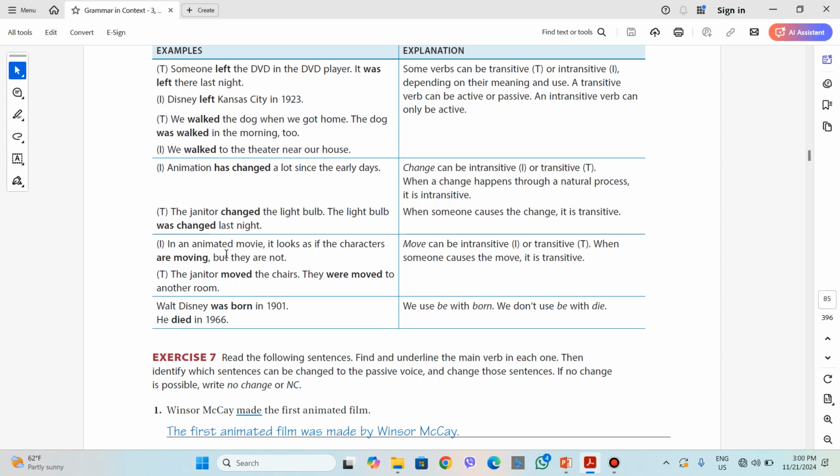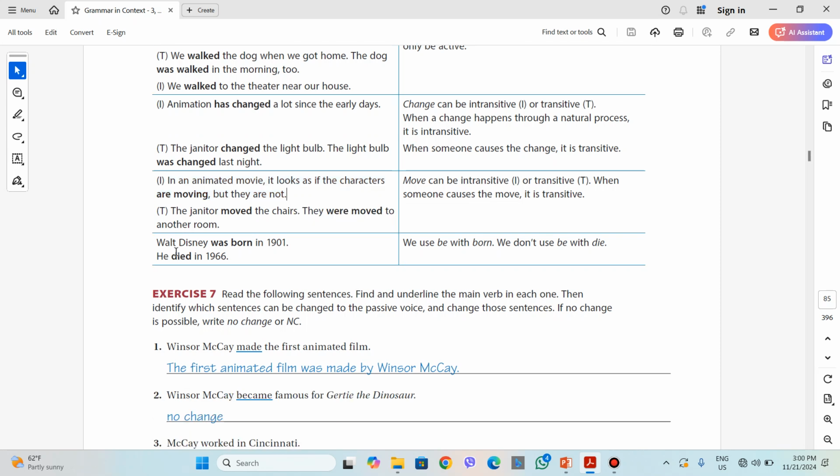Another verb is move. Move can be intransitive or transitive. When someone causes the move, it is transitive. The janitor moved the chairs. Someone moved something. That's why it is transitive. The chairs were moved to another room. But in the first example, no one causes the move, but the move happens. Therefore, it is intransitive.